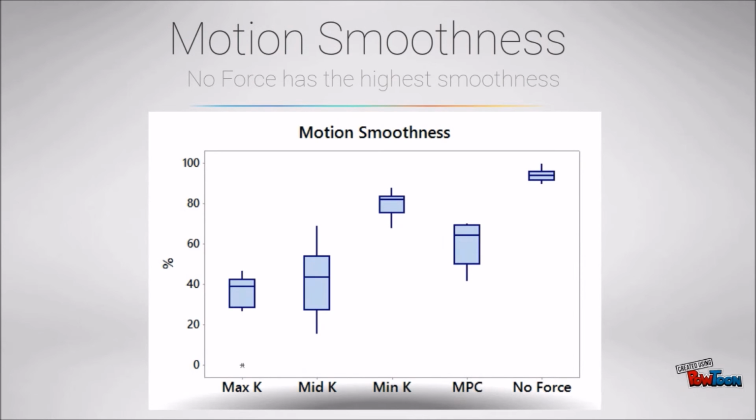The results show a trade-off between speed and smoothness. In the absence of force, best motion smoothness has been achieved. When force is applied, motion smoothness is decreased for larger gains. For the smaller gain values, the amount of force is too small to significantly affect the motion smoothness. These results could also be interpreted from the first figure.